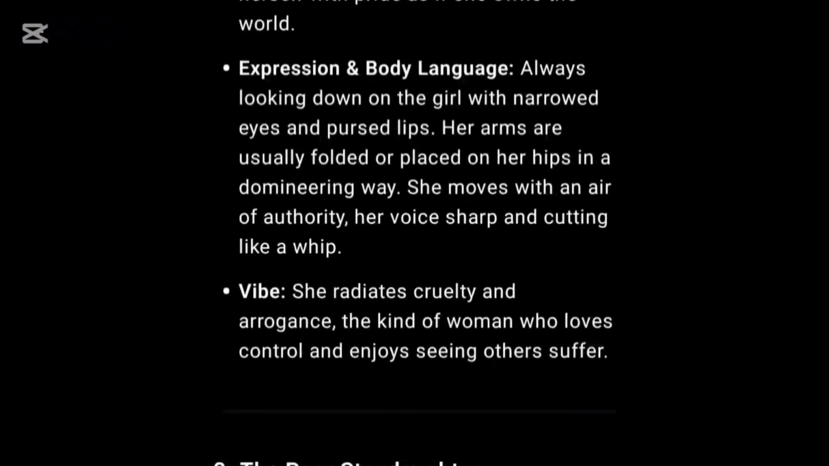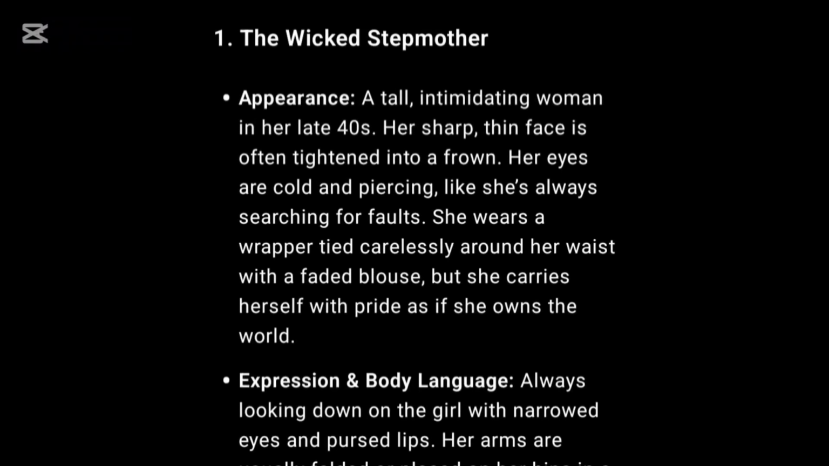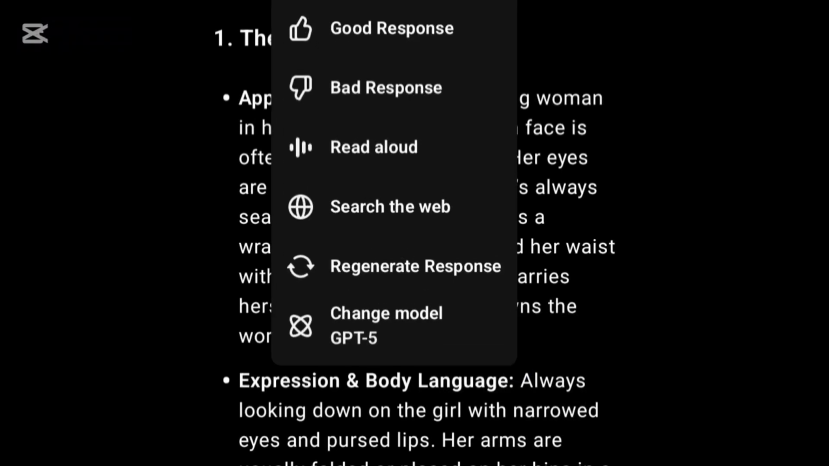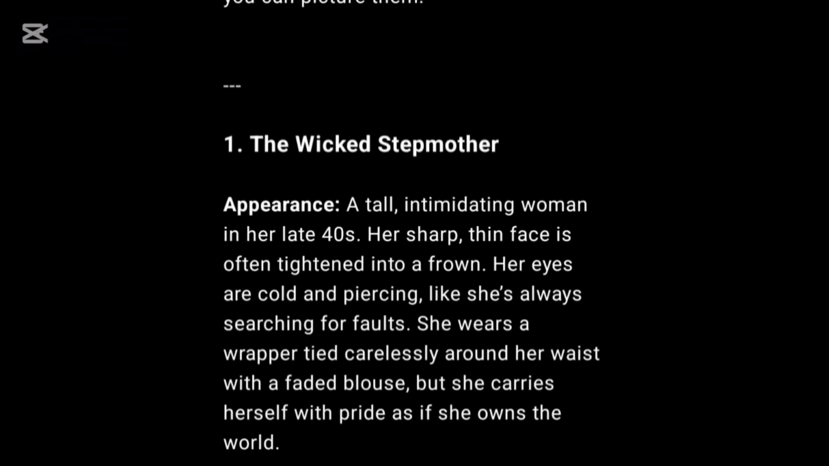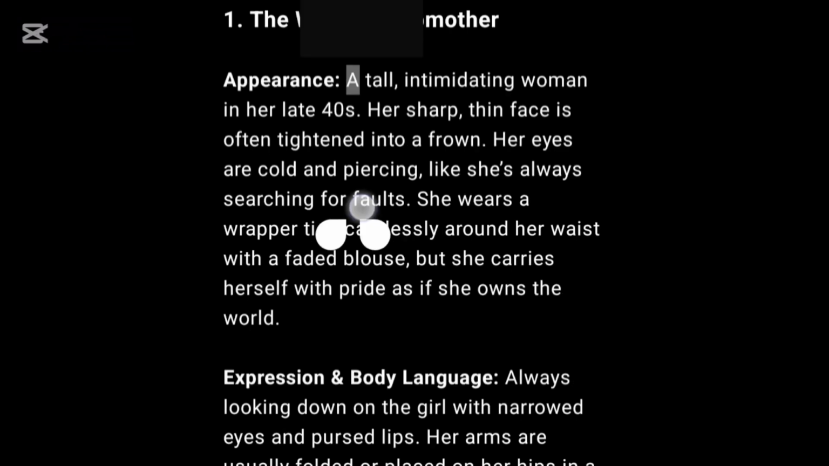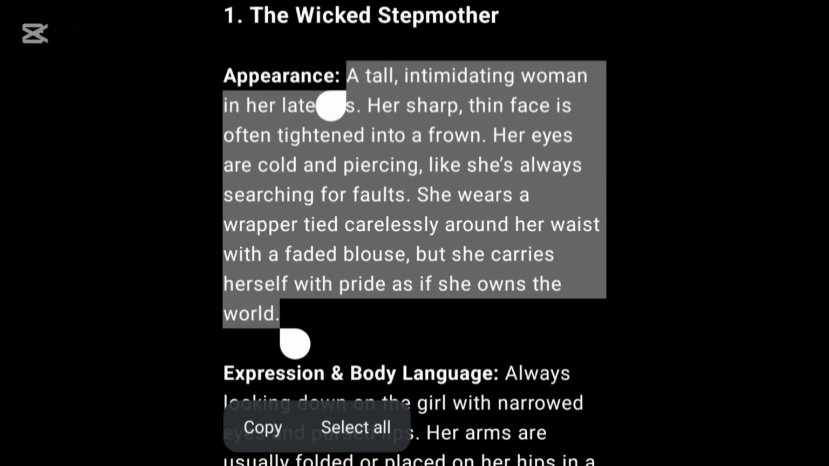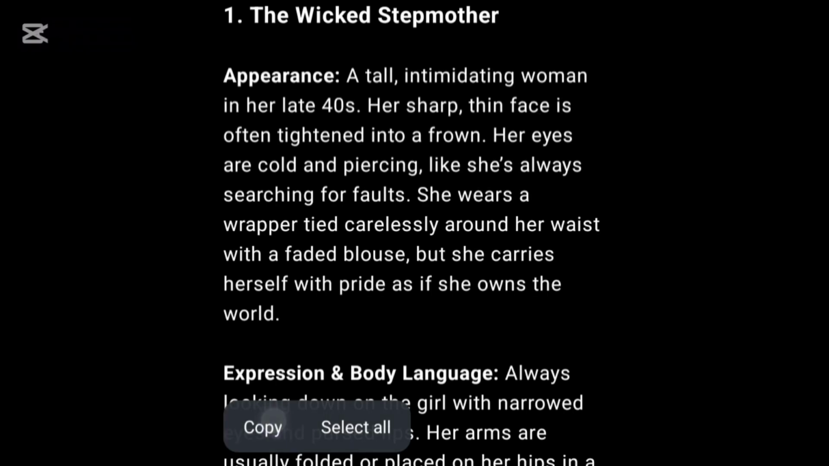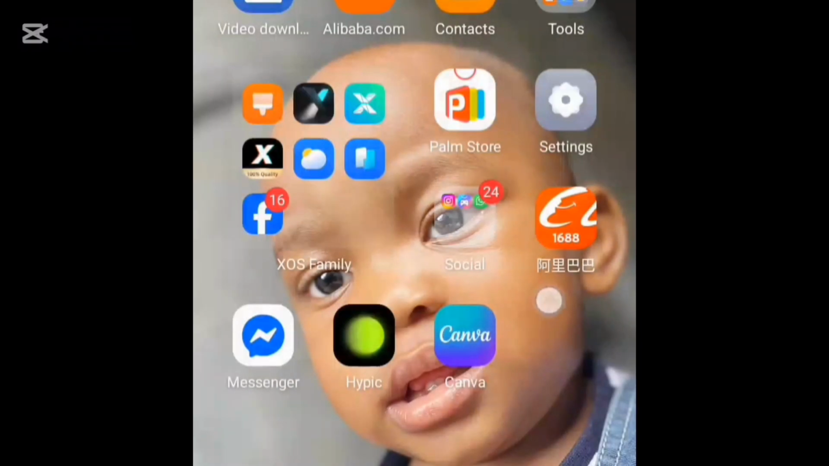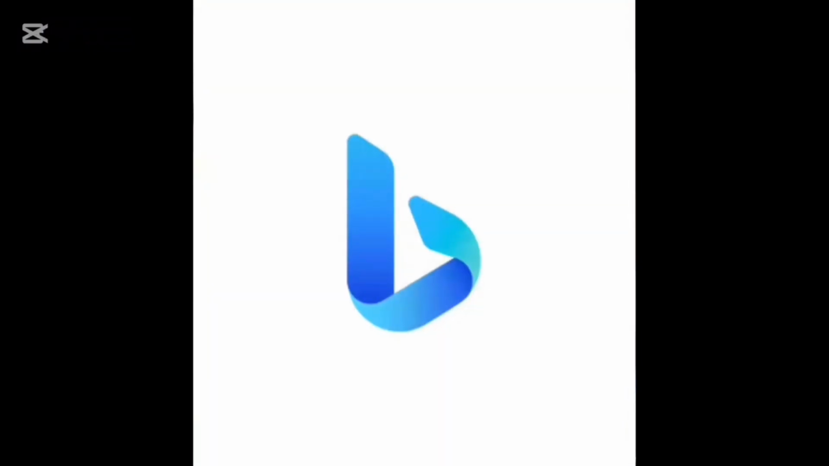Once I'm done, if I'm okay with it, I'm just going to highlight it, select the description, copy it, and take it to the second app which we are going to be using to generate the images. Then we'll go over to the next app, which is Bing, right? The next app we are going to use to generate this image is Bing.